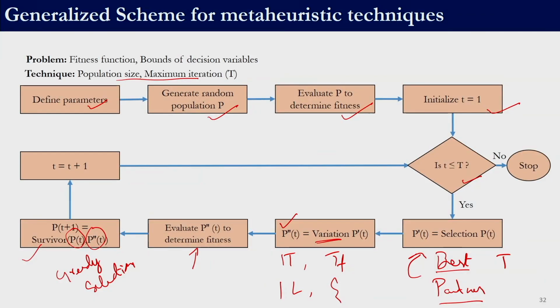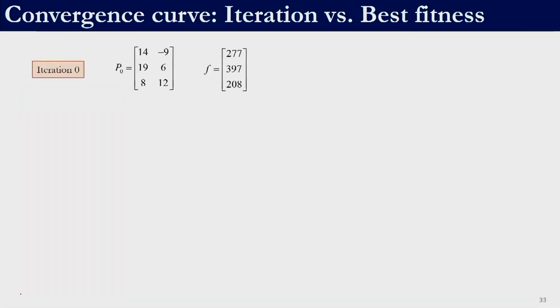So, now we have completed the study of the teaching learning based optimization algorithm. Let us see how we represent results from this algorithm, right. We have various types of convergence curves. The one that is probably the most widely used is a curve between the number of iterations and the best fitness function value. So, how do we plot it?